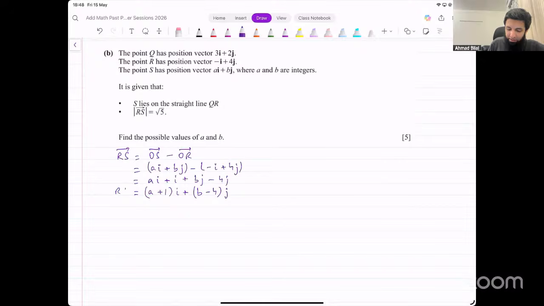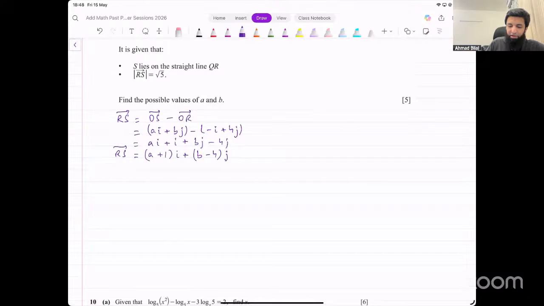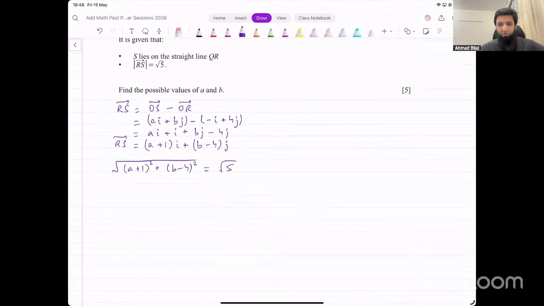That's the vector RS. Now they are saying the magnitude of this vector is equal to square root of 5. Apply the magnitude formula, square root of x squared plus y squared, right? So that means square root of (A plus 1) whole squared plus (B minus 4) whole squared must equal square root of 5. Take square on both sides. That gives you (A plus 1) whole squared plus (B minus 4) whole squared equals 5.